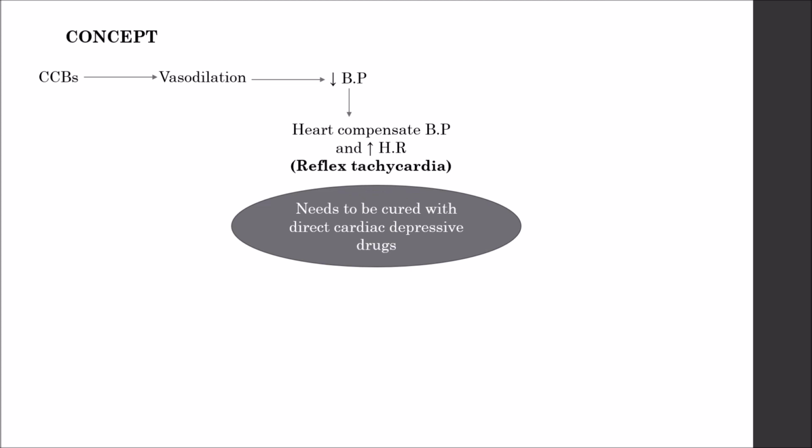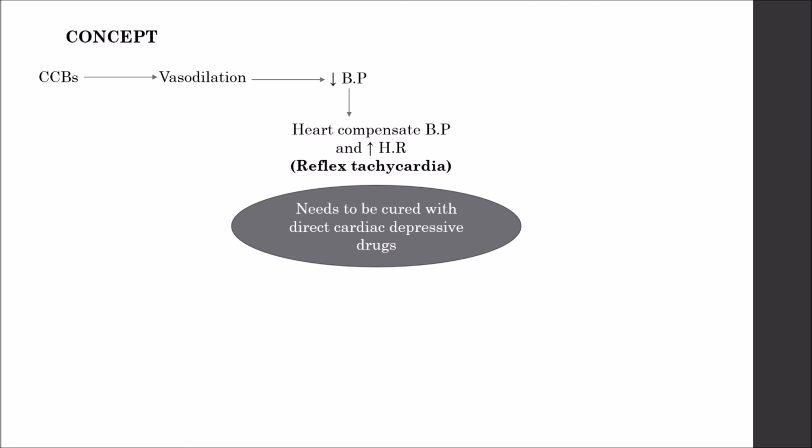Now this reflex tachycardia needs to be treated with direct cardiac depressive drugs. Which are these direct cardiac depressive drugs which need to be prescribed along with these drugs so as to combat the issue of reflex tachycardia?